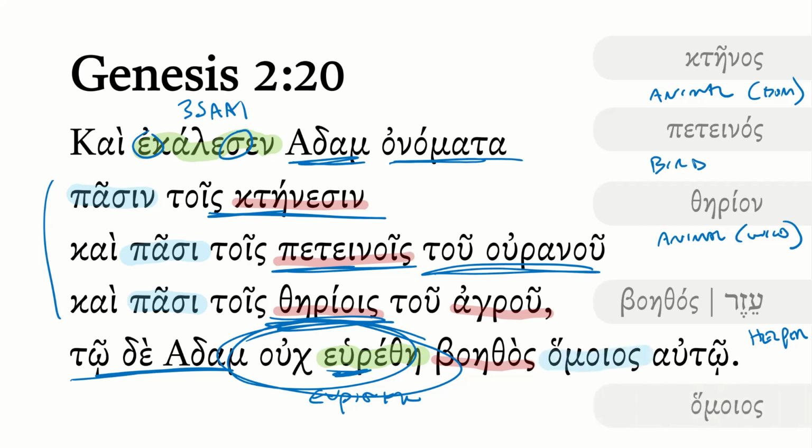And then we finish off with hamoyas, and that is similar to what we've seen previously in Genesis 1, like verse 1, verse 26, the likeness, or someone like to him, someone who is of the same type as him. And so the animals don't work. Something that is more in the likeness of Adam is needed. So that's where Genesis is going to go next. But this is Genesis 2, verse 20.